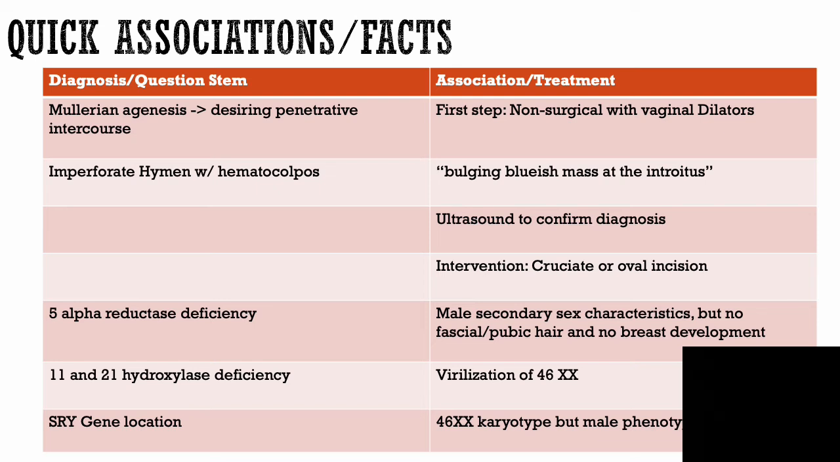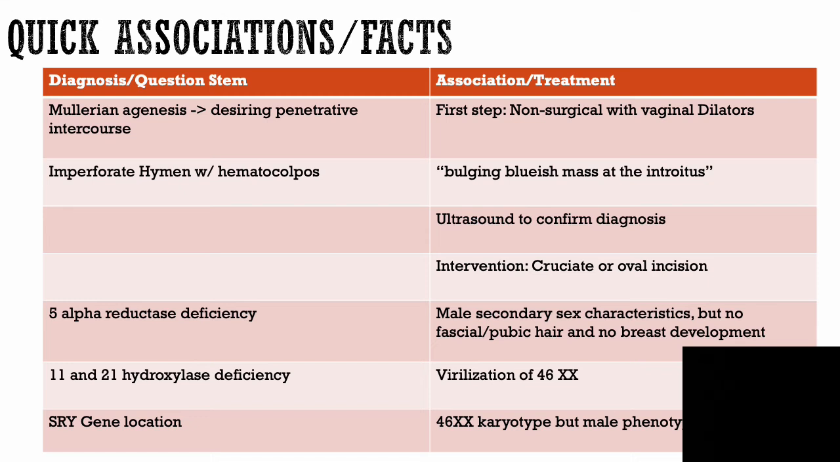The second diagnosis here to have associations with is imperforate hymen with hematocolpos. Here you have a bulging bluish mass at the introitus on physical exam. Ultrasound to confirm the diagnosis before you do anything. Once you've confirmed the diagnosis, the intervention is a cruciate or oval incision. For 5-alpha reductase deficiency, I want you to think male secondary sex characteristics but without hair, since you're not producing DHT, and no breast development.